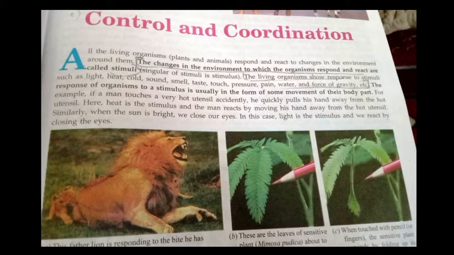The reaction to stimuli is a characteristic property of living organisms. Another word which is also used in place of reaction is response. So we can also say that the response to stimuli is a characteristic property of living organisms.